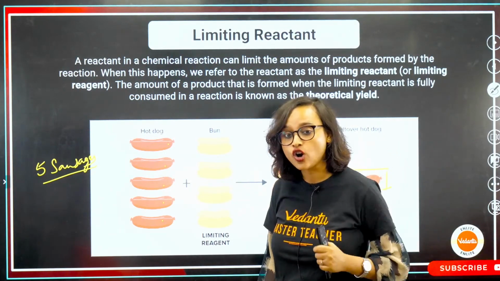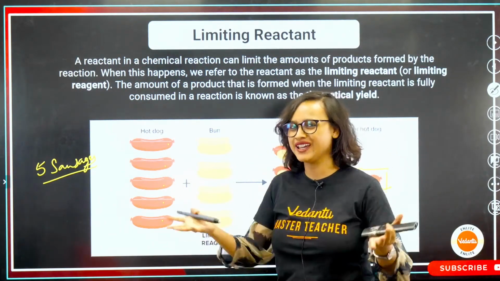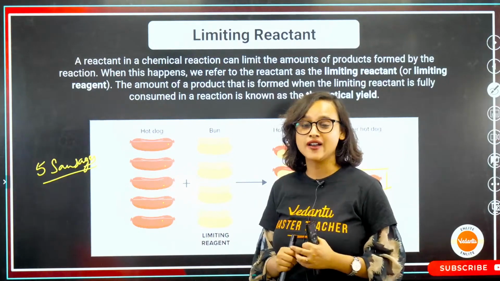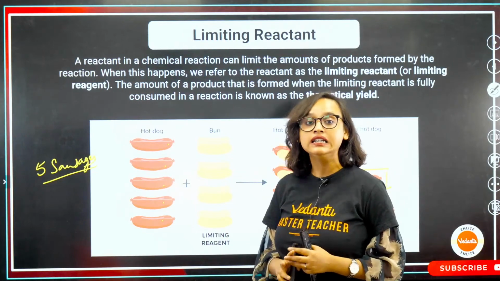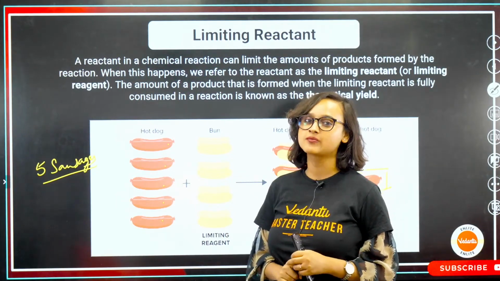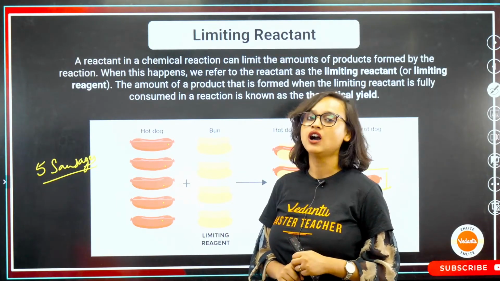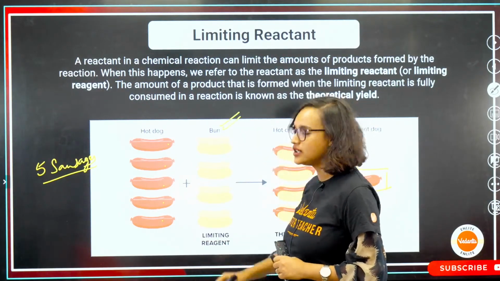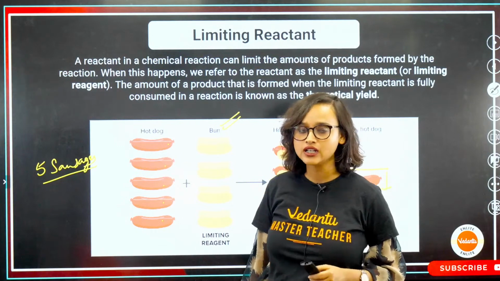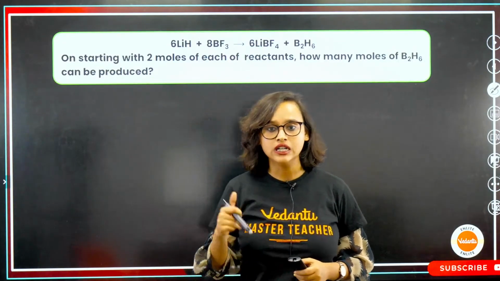I initially expected that I'd have 5 buns, 5 sausages, so I'd be able to make 5 hot dogs. But later I found out that my expectations did not come true. I could only make 4 hot dogs. So this becomes my limiting reagent. I'll tell you the shortcut also, how to find it. Let's try to do this.